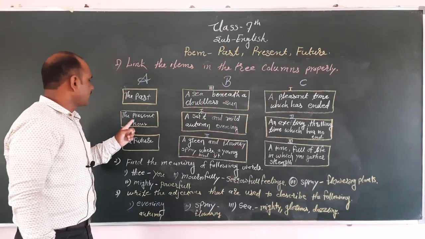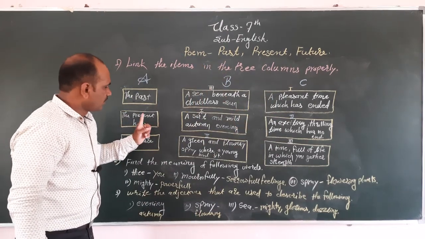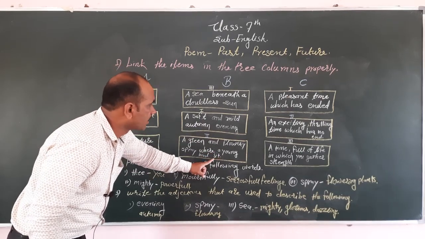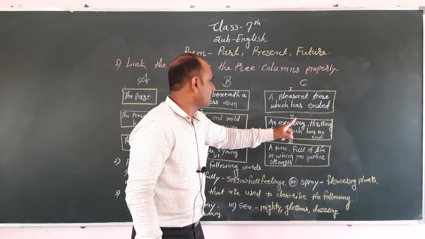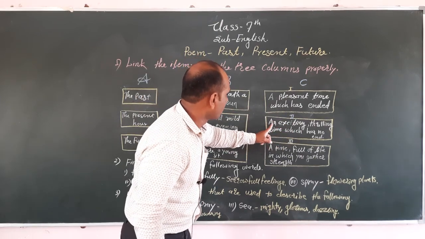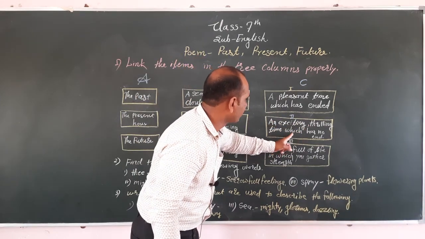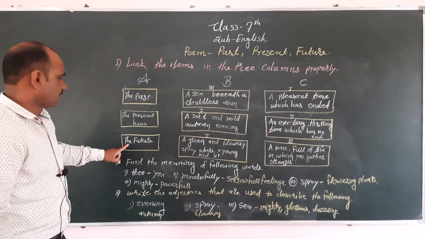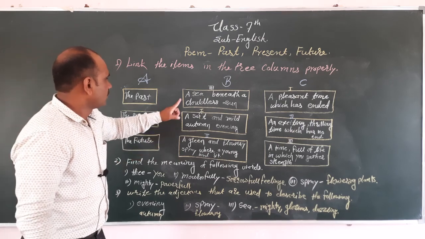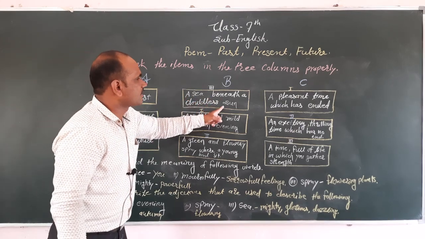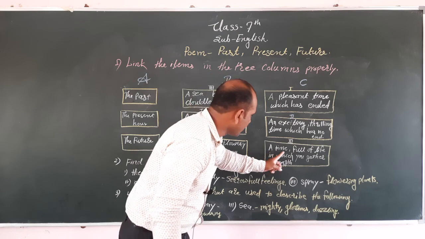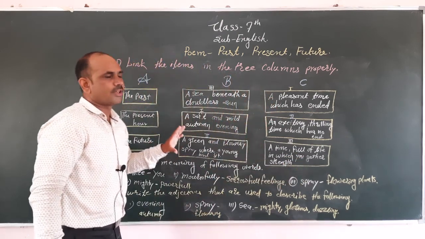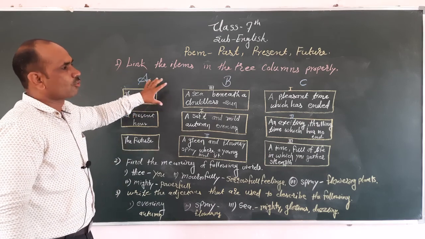In the present hour, a green and flowery spray where a young bird sat. Here in column C, you will write an exciting, thrilling time which has no end. Then future, a sea beneath a cloudless sun, and here a time full of life in which you gathered strength. In this way, you will complete these columns.